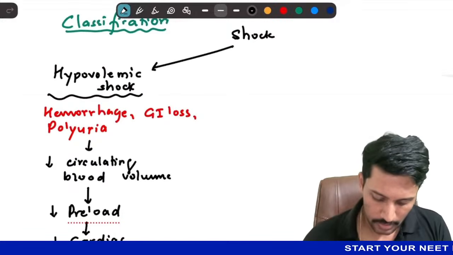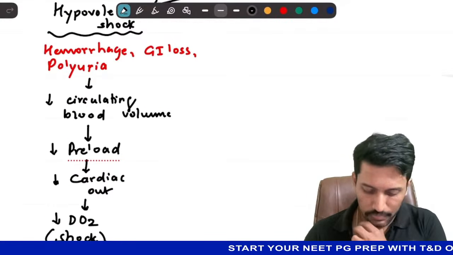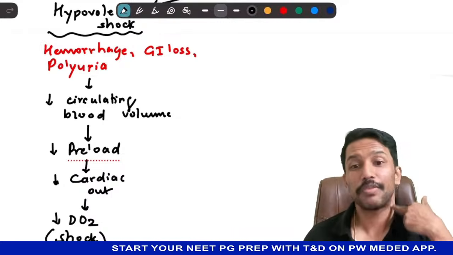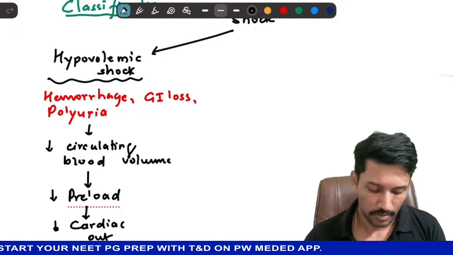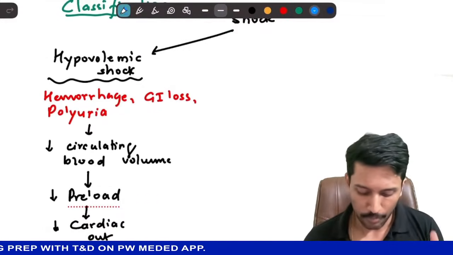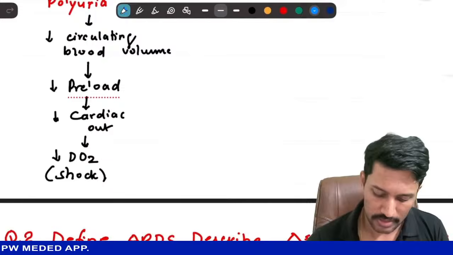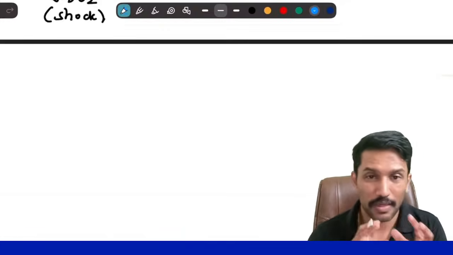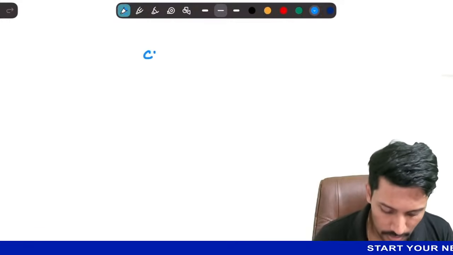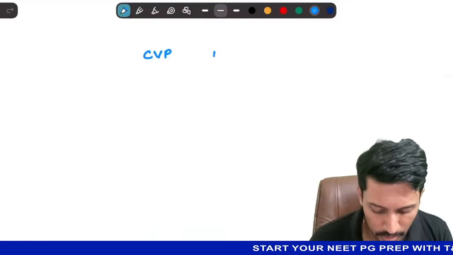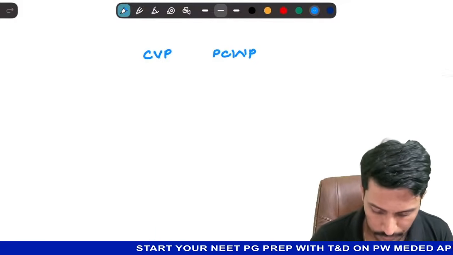Now in these patients, if I check their CVP, what will happen to the CVP? In these hypovolemic shock patients, what will happen to the CVP? If I have to hemodynamically monitor a case of shock, we will look at CVP and pulmonary capillary wedge pressure.